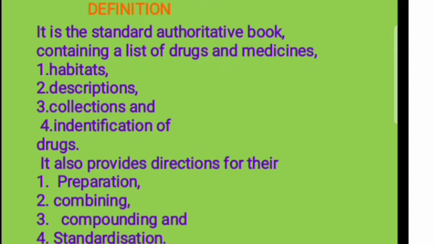It also provides these four things: habitat, description, collection and identification, all regarding drugs and medicine. But how to prepare them by chemical procedure or artificially, that is preparation, how we combine and compound, and how we standardize it, all those directions for preparation are also given by this pharmacopoeia. By this pharmacopoeia we can enrich our quality and quantity.